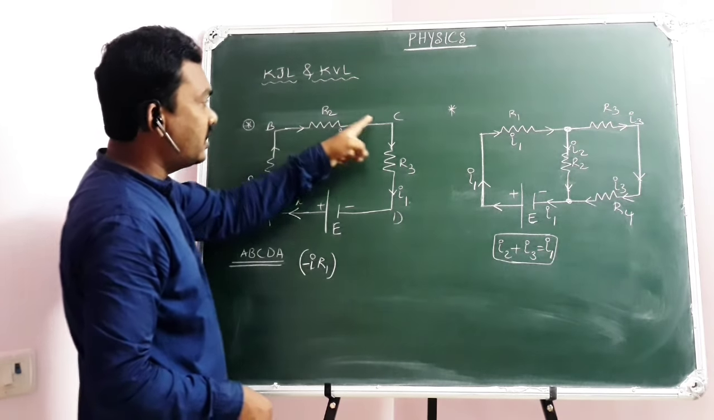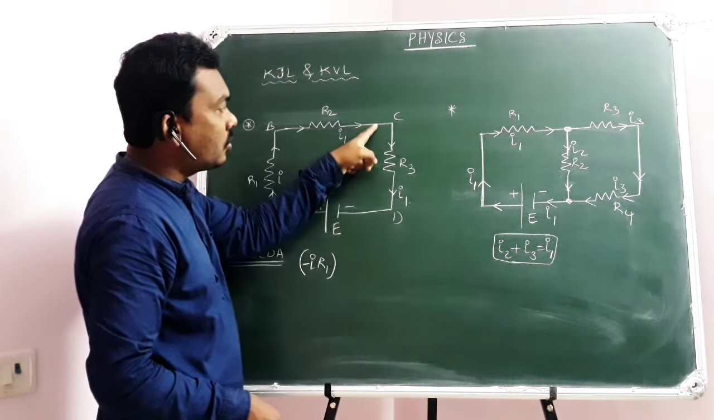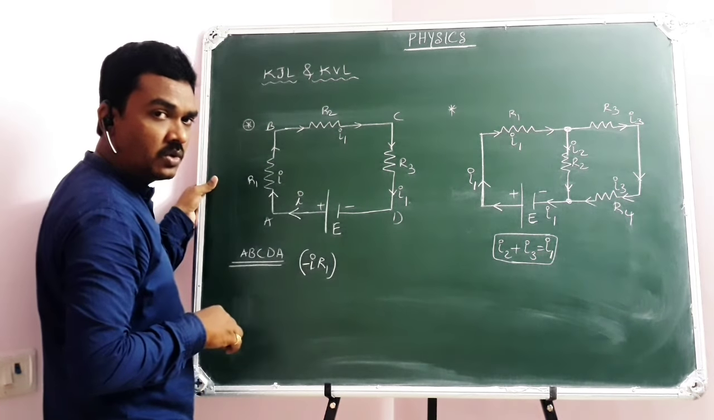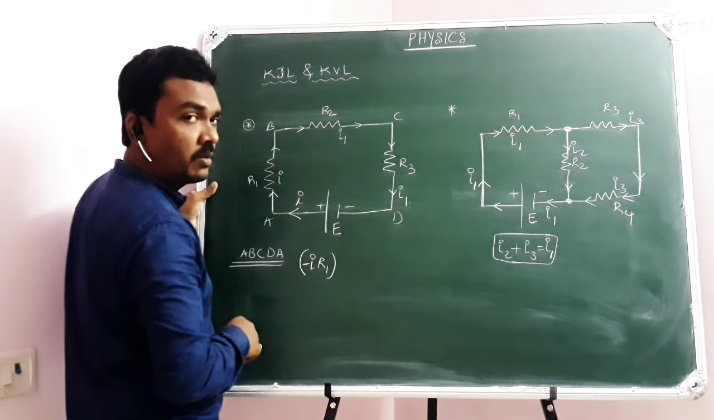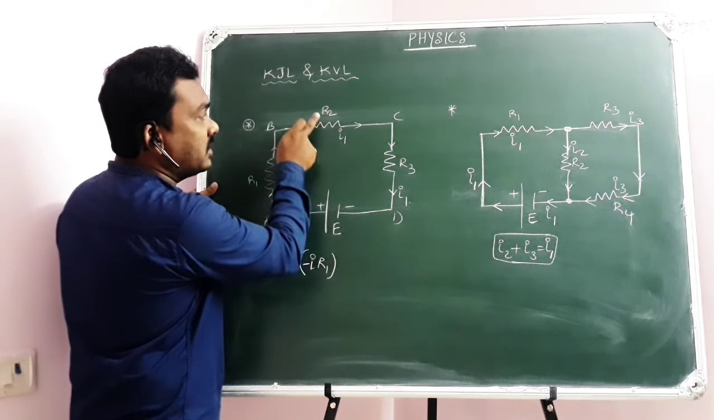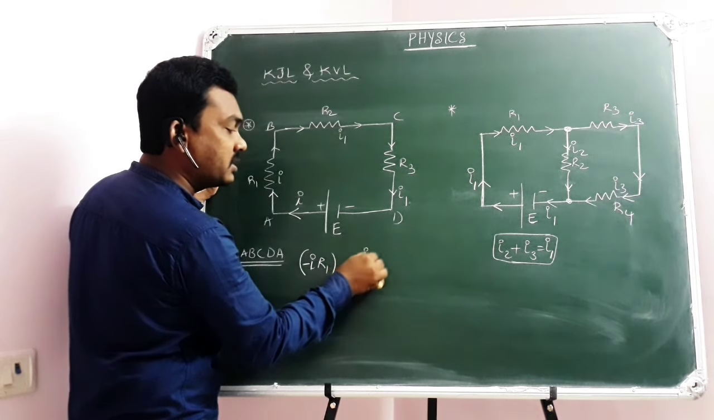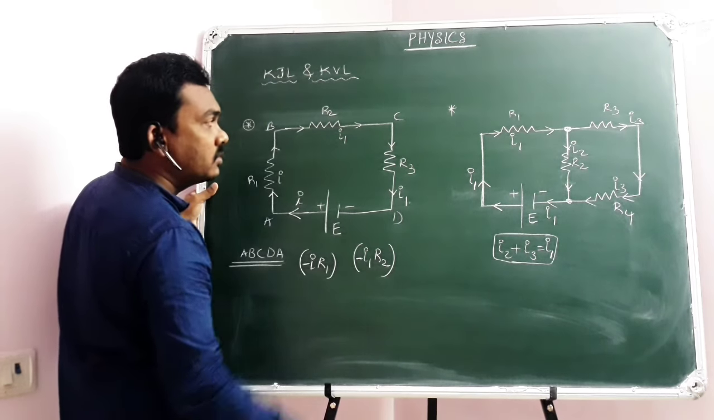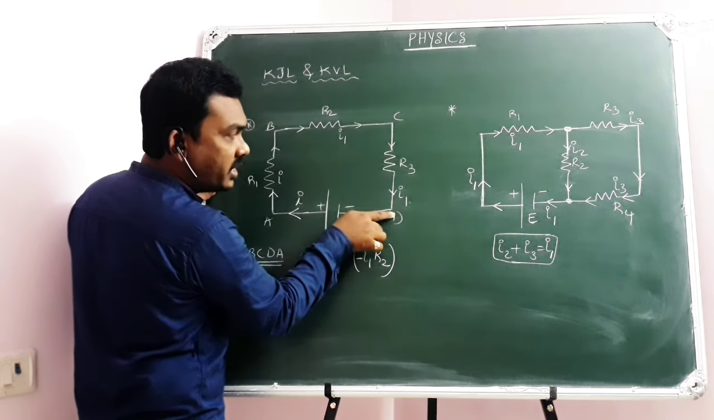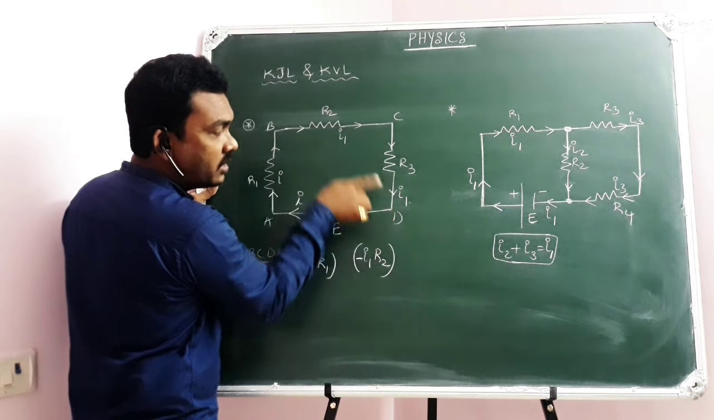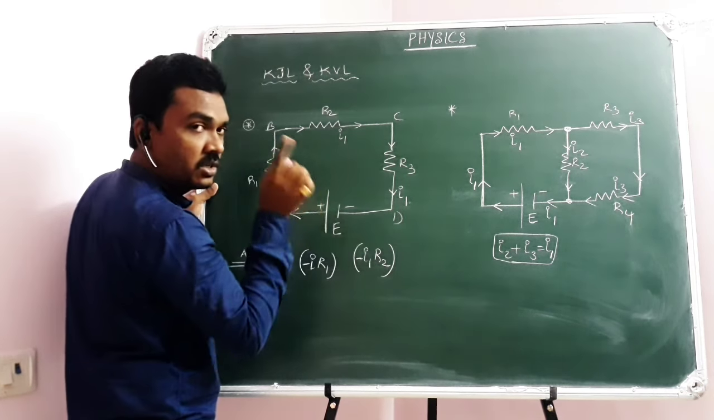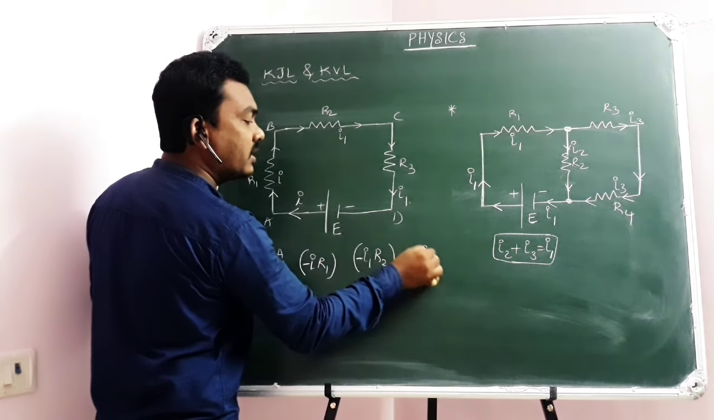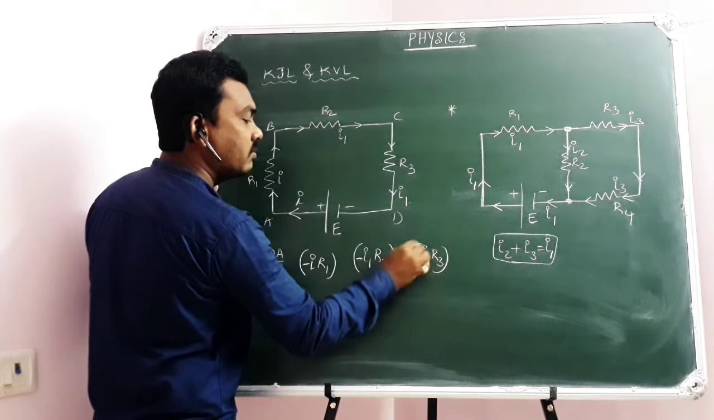Next, B to C. You are moving from B to C in the closed loop. That is the direction of current, which is from high potential to low potential. So again potential drop. How much potential drop? I1 current passing through R2. So potential drop is I1 R2. Again minus. So in the closed loop you are moving from C to D. C to D, the direction of current, high potential to low potential. So again potential drop from C to D. So that again minus I1 R3 because V equal to IR.